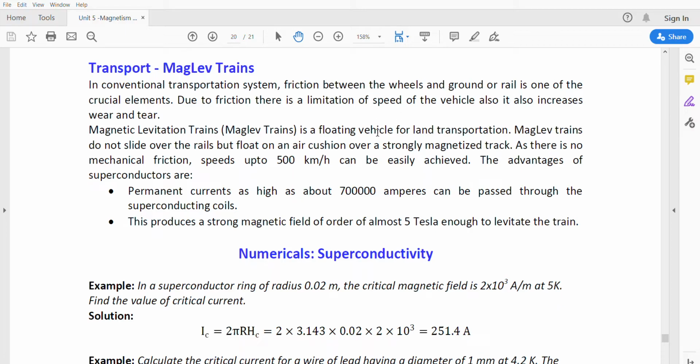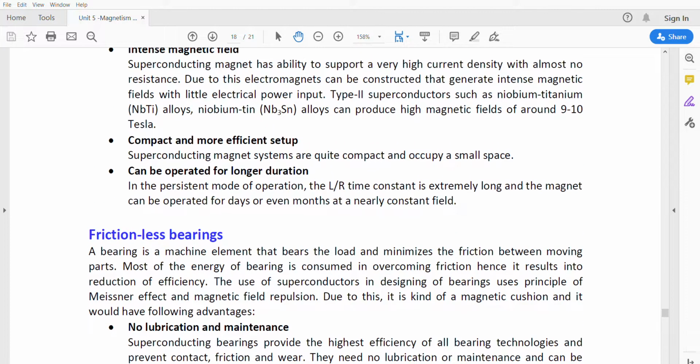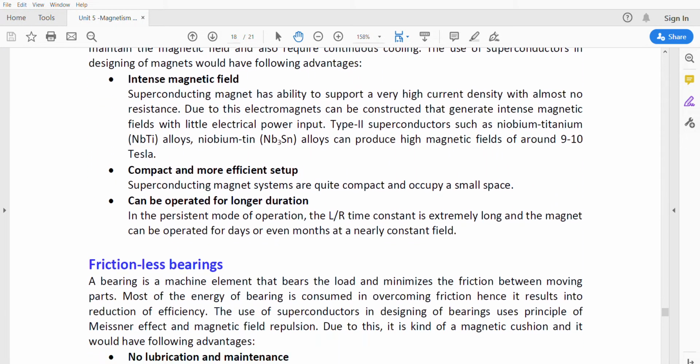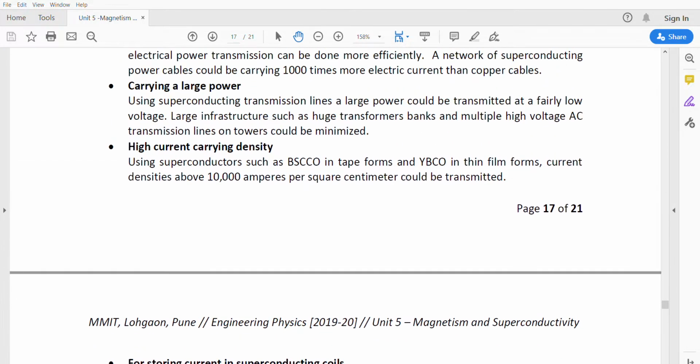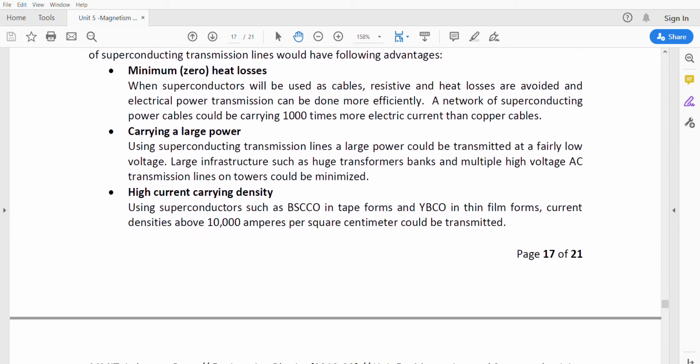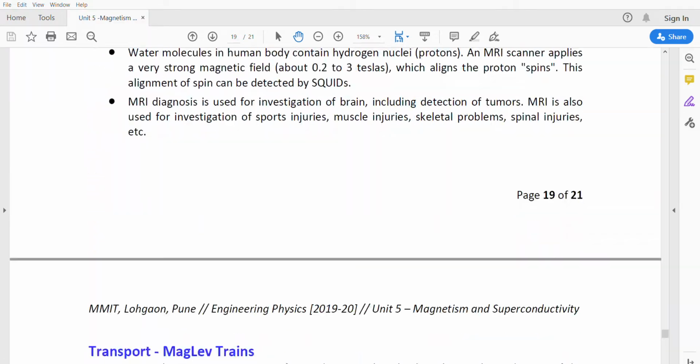So these are the applications of superconductors. Mainly they will ask questions like: what are the applications of superconductors in transport? What are the applications of superconductors in the medical field? What are the applications of superconductors in the electronic field? And also what we completed: explain superconductors as frictionless bearings, and superconductors in transmission lines and current carrying. These are the question types.